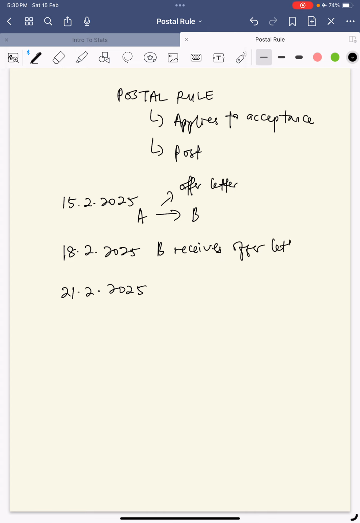Now, ketika dia receives offer letter tu, dia pun tengok, baca, and he feels that, okay, I want to sell the pen. So, fine. Dia pun tulis a letter of acceptance, letak dalam envelope, and then went to the post station and put it in the post box. So bila dia letak dalam post box tu, on the same day, 18th of February, that's when acceptance happens.